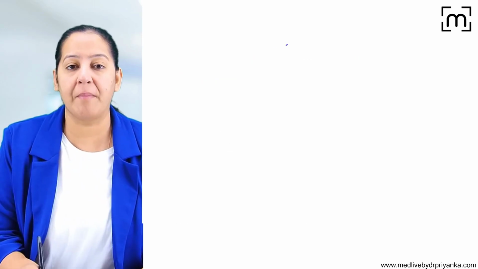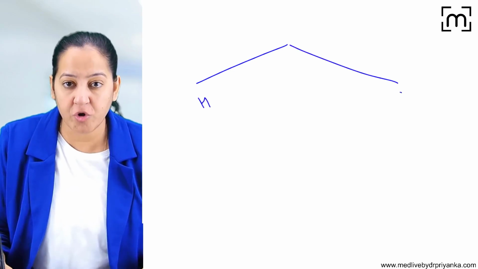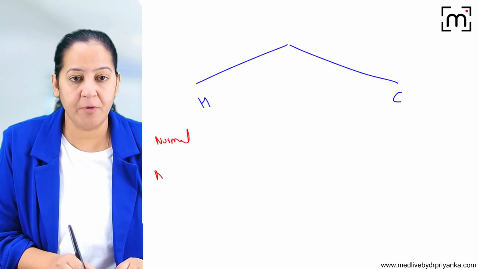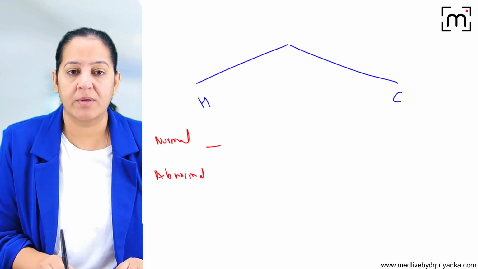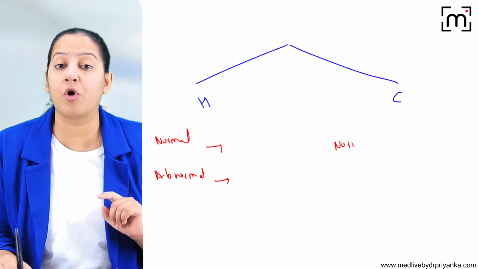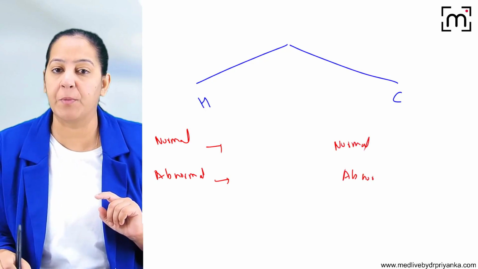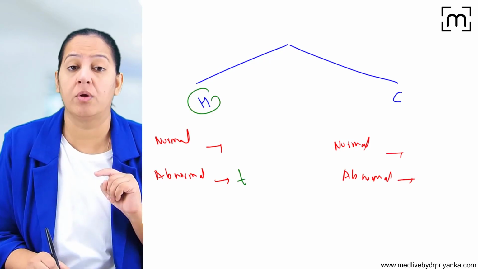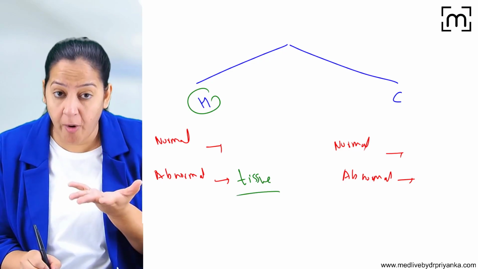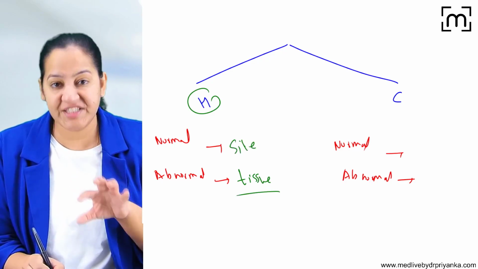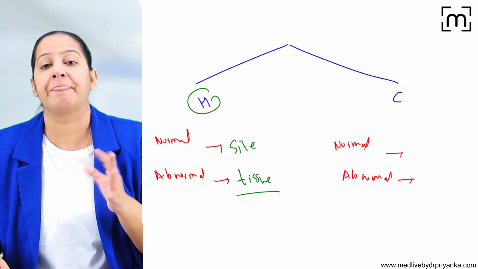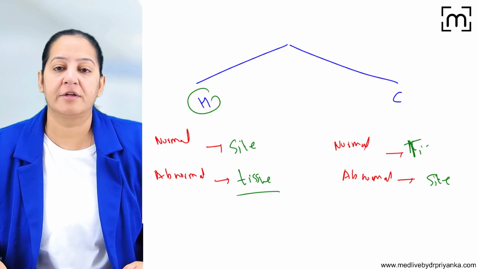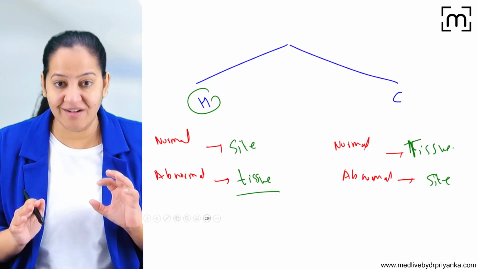So what is hamartoma and what is choristoma? In hamartoma, learn what is abnormal. In choristoma, also learn what is abnormal. Basically, don't try to learn both. If you try to learn both, you will get confused. So how to learn? In hamartoma, the tissue is abnormal. It is malformed, but it is present at the normal site, the indigenous, native site. But in choristoma, the site is abnormal. It's ectopic, but the tissue is absolutely normal, not malformed.